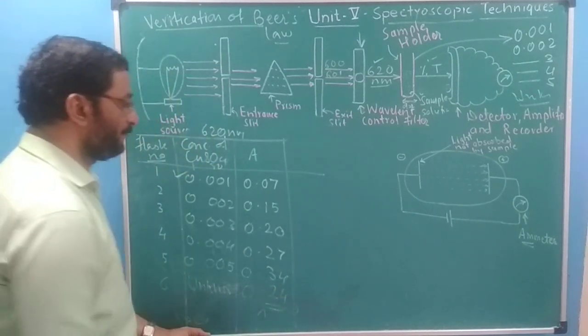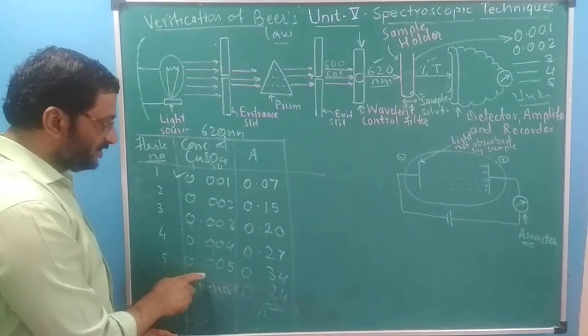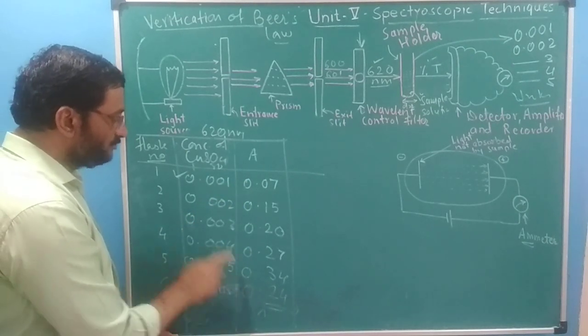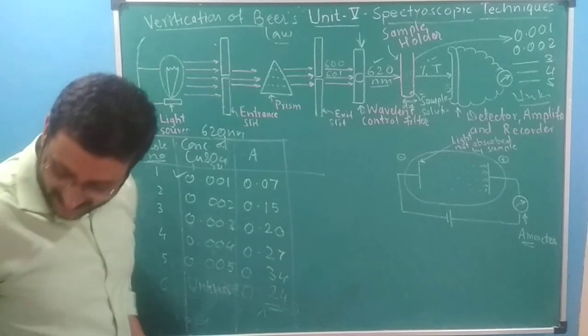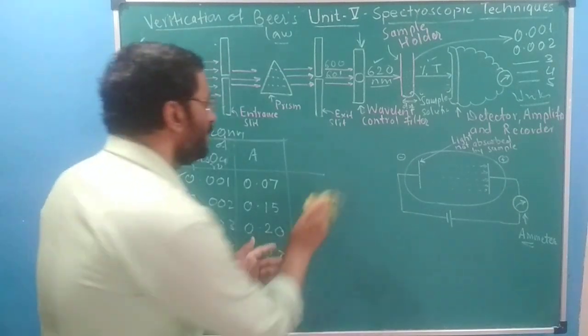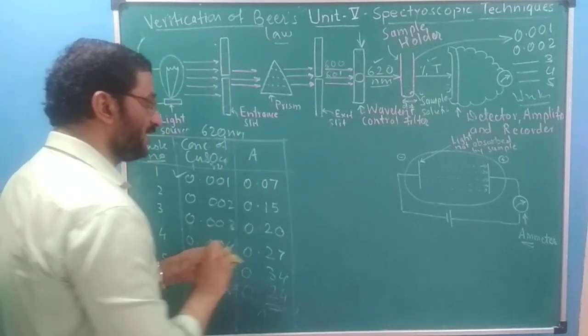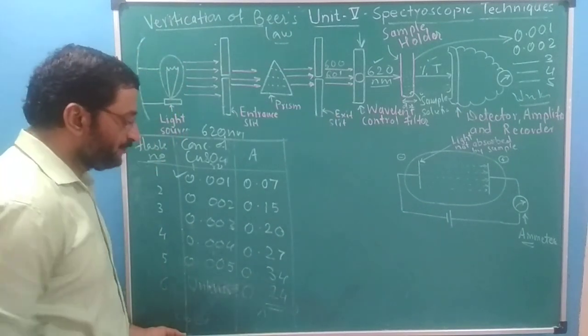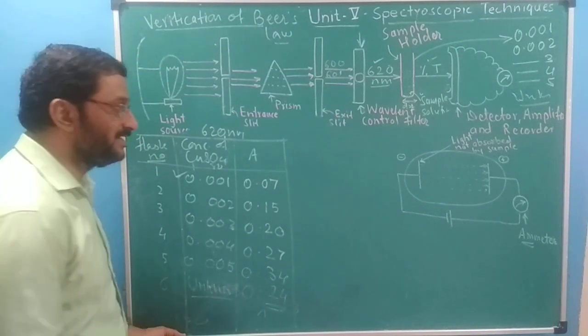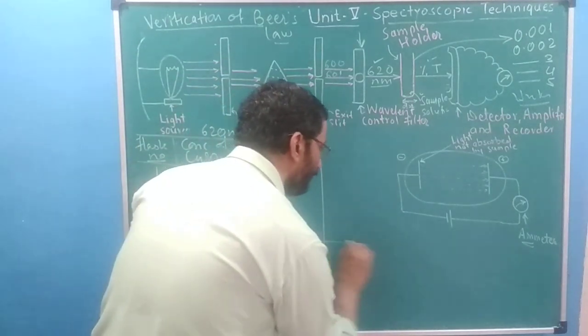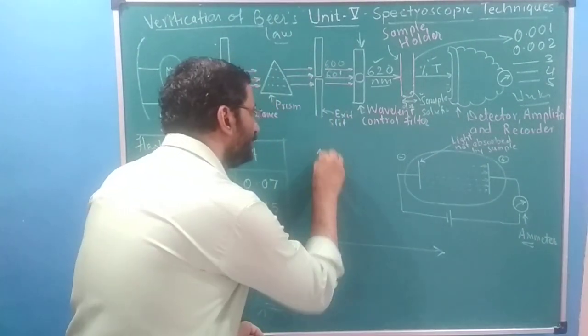Isn't it? Like this. These are the concentrations, these are the absorbances. As we are increasing the concentration, absorbance goes on increasing. This way we verify the law. The second part of the experiment, the second point and third point, thereby we can find the concentration of the unknown solution easily. So when you plot a graph of these, what is this?